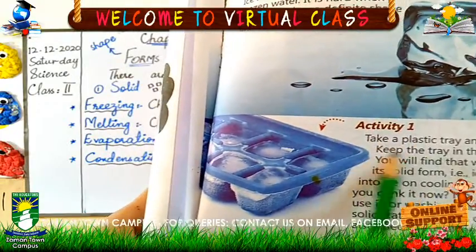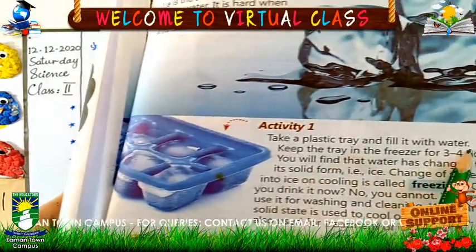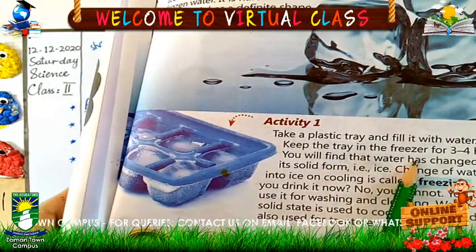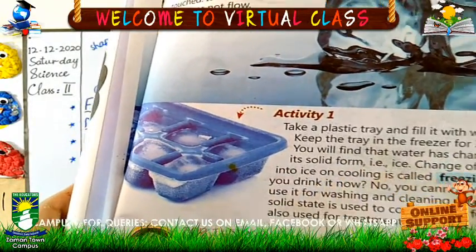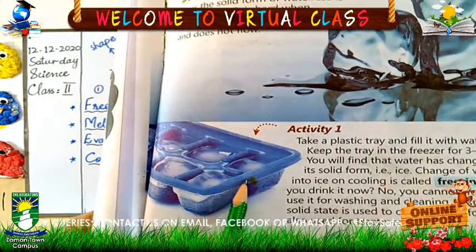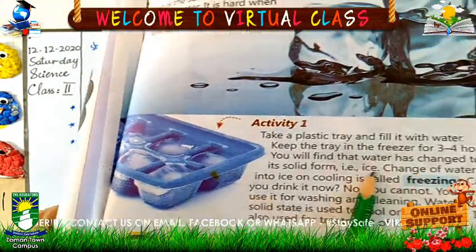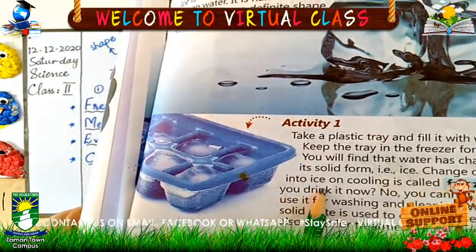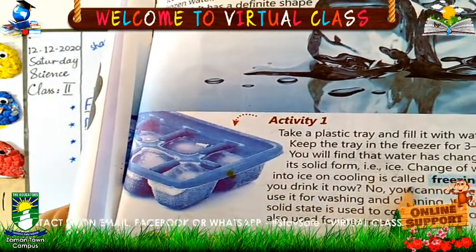Activity number 1: take a plastic tray just like this, fill the water in it and keep it in the freezer for 3 to 4 hours. What happens? It will convert into the solid form of water, which is called ice. Change of water into ice on cooling is called freezing.